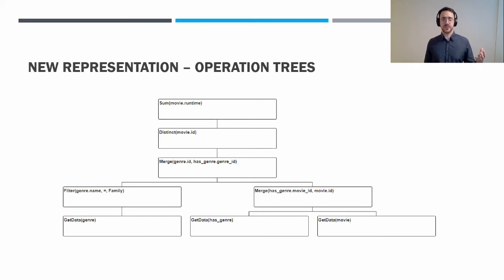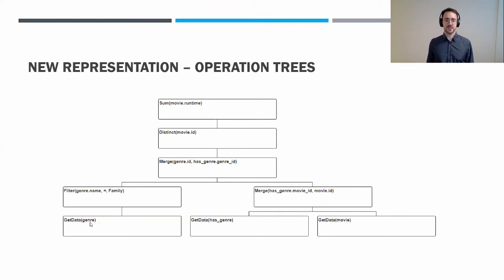We represent the queries as these operation trees, which are very closely related to the logical execution plans which you find in modern database technologies. So the intuition behind them is that if you want to answer a complex question, then this question is composed of many sub-questions. For instance, here, this tree represents the question of what is the total runtime of all the family movies.